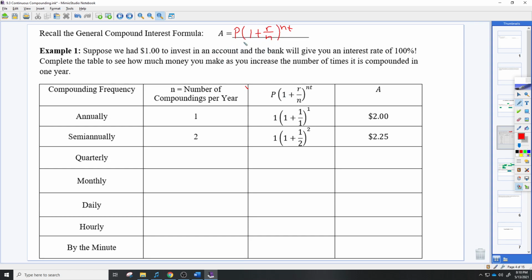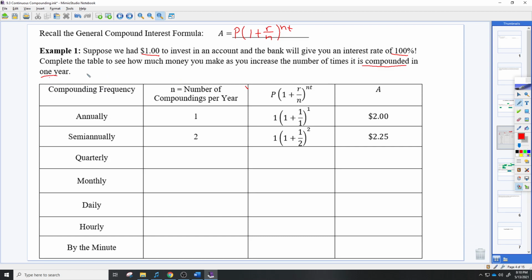And if you did not remember this formula, it is also just right down here in this table. So here's the question. Suppose we're going to make it really simple by just using basically ones everywhere. Suppose we had $1 to invest in an account, and the bank's going to give us 100% interest rate, which is like the most we can make, right? 100%. Complete the table to see how much money you're going to make as we increase the number of times it is compounded in 1 year.